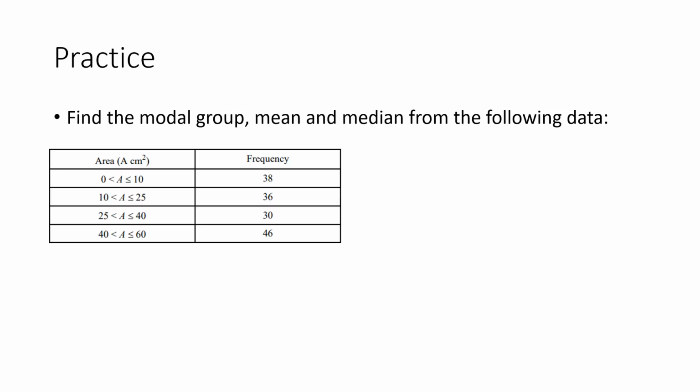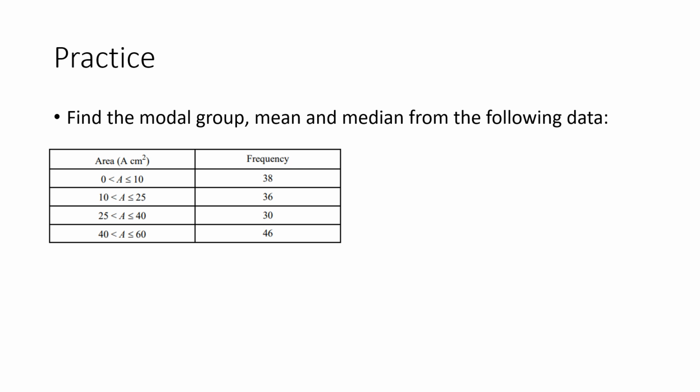And finally, we're going to practice those skills. Remember, this is the hardest average skill that you'll be doing at GCSE. So, find the modal group, the mean and the median of the following group data. Pause and come back after you've done it.